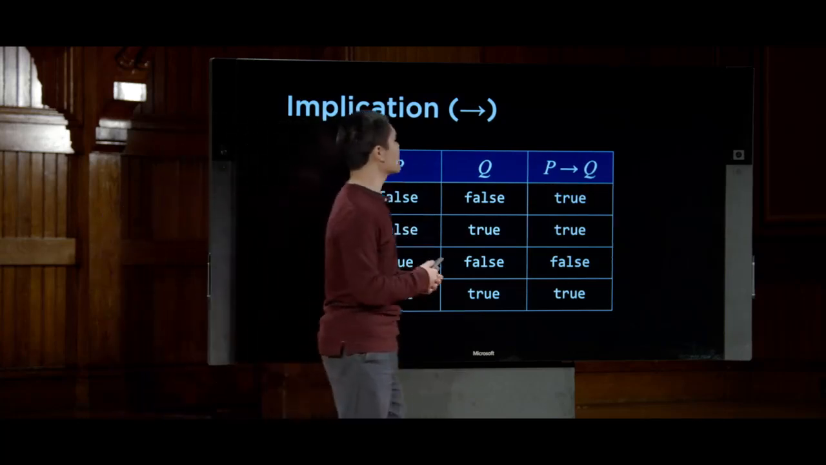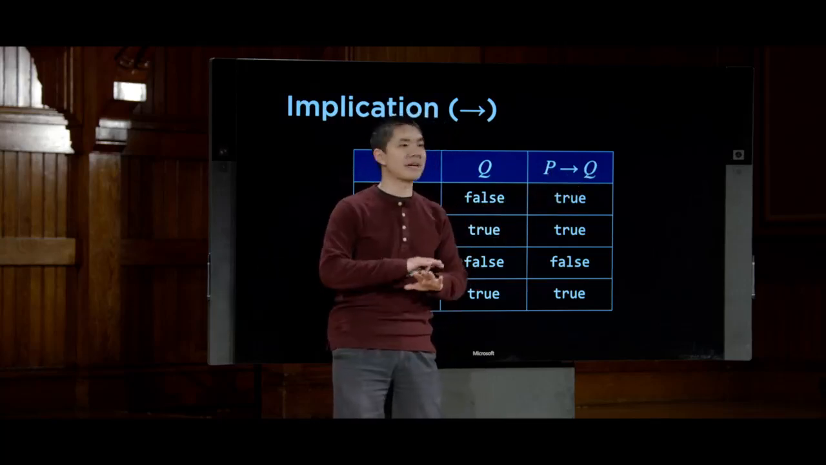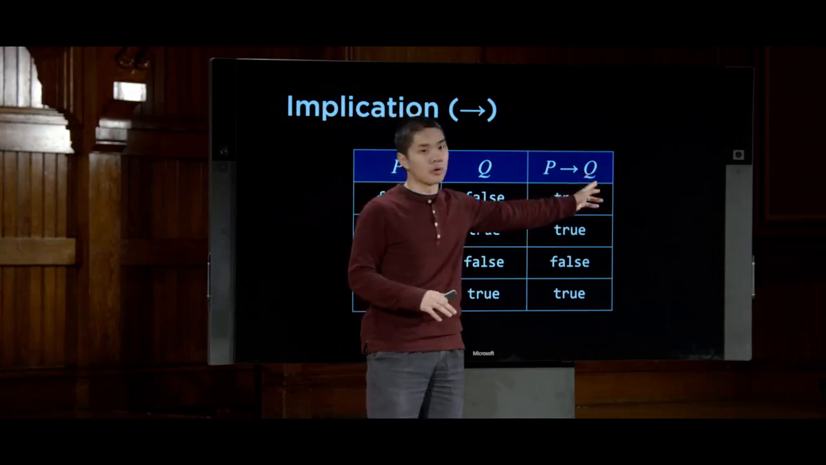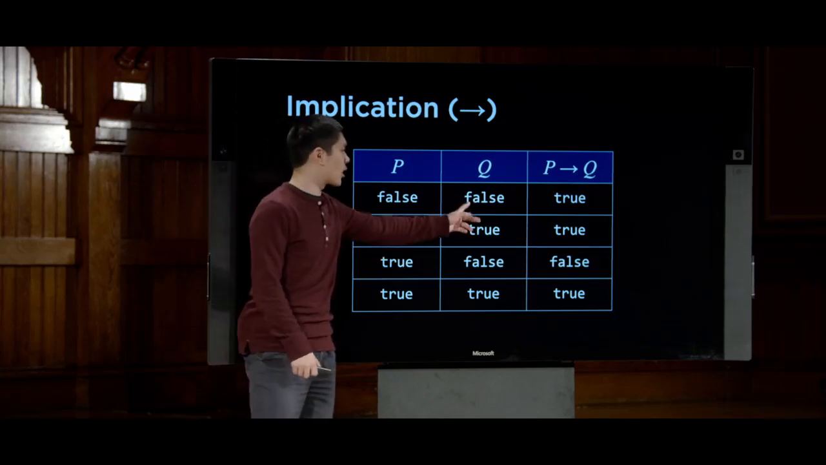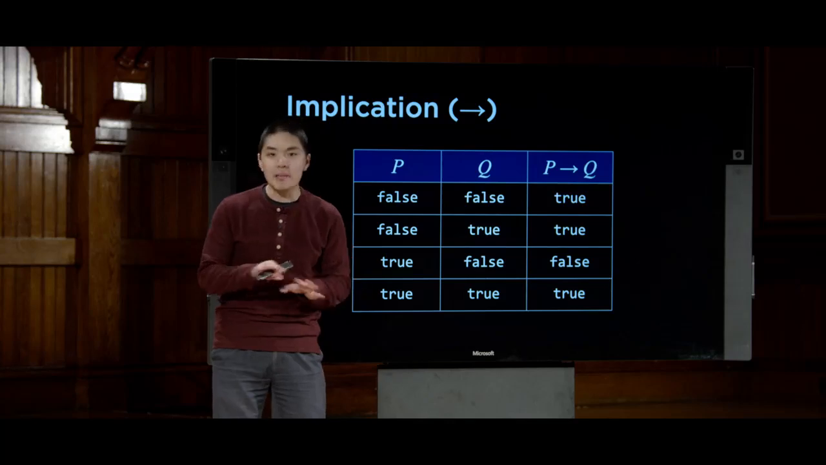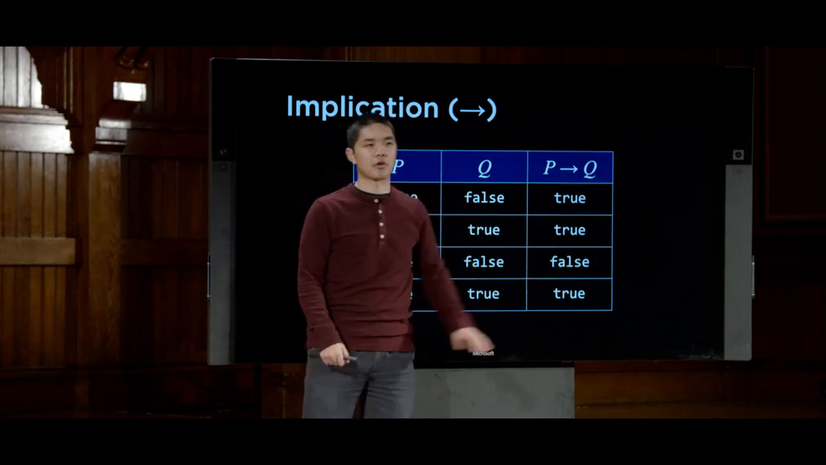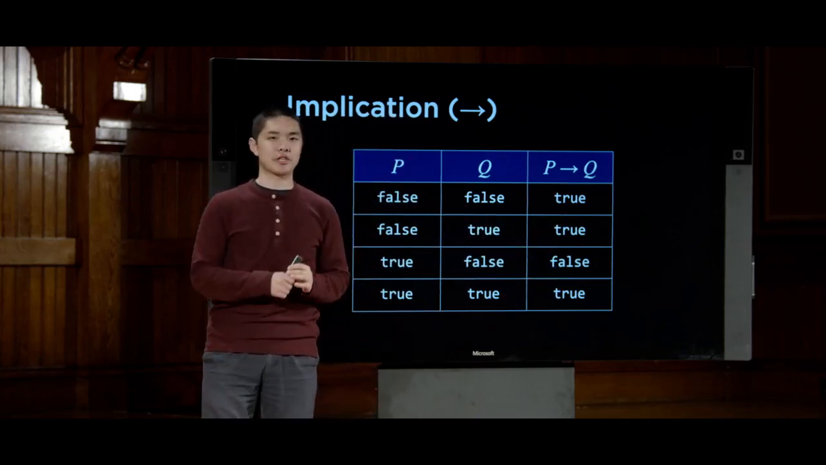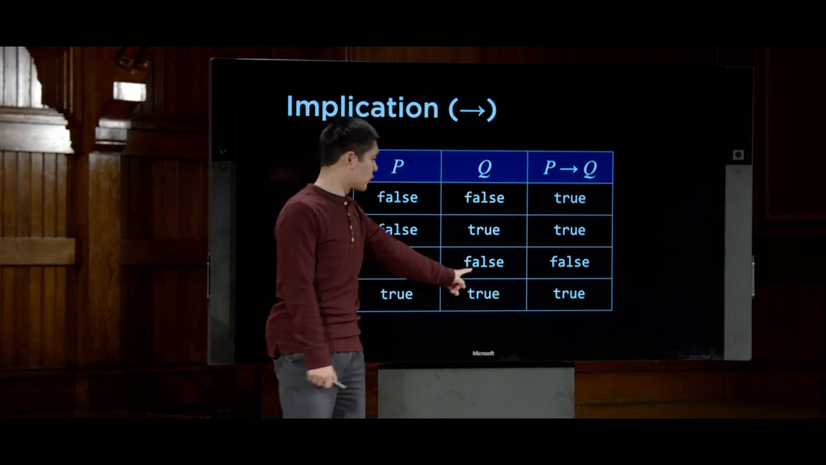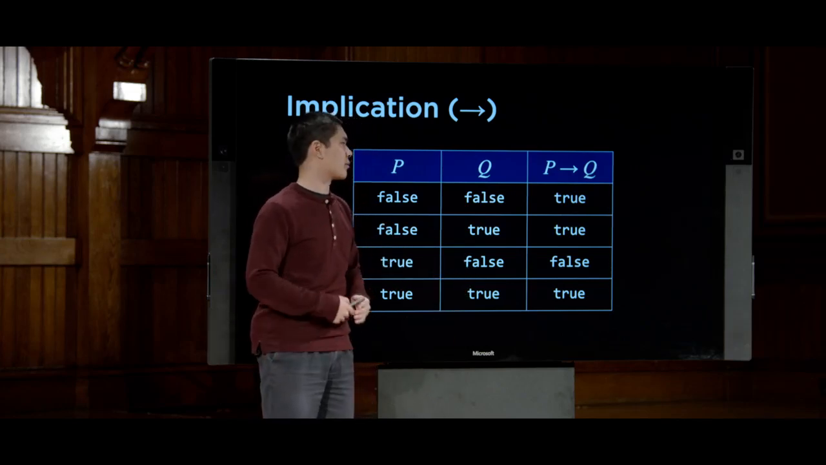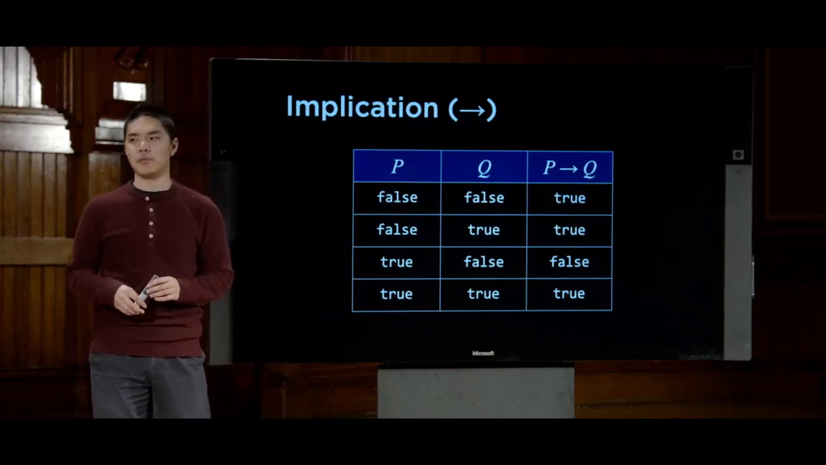P implies Q just means that if P is true, Q must be true. But if P is not true, then we make no claim about whether or not Q is true at all. So in either case, if P is false, it doesn't matter what Q is. Whether it's false or true, we're not making any claim about Q whatsoever. We can still evaluate the implication to true. The only way that the implication is ever false is if our premise, P, is true, but the conclusion that we're drawing, Q, happens to be false. So in that case, we would say P does not imply Q in that case.